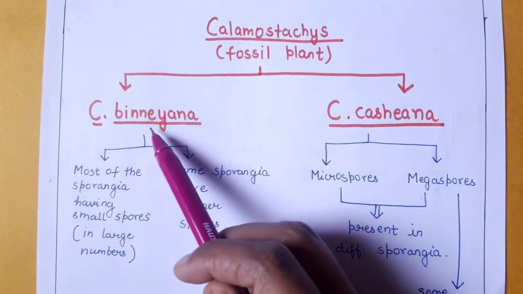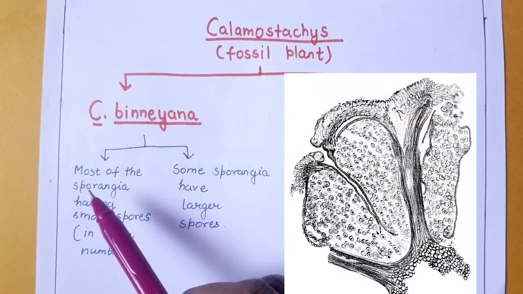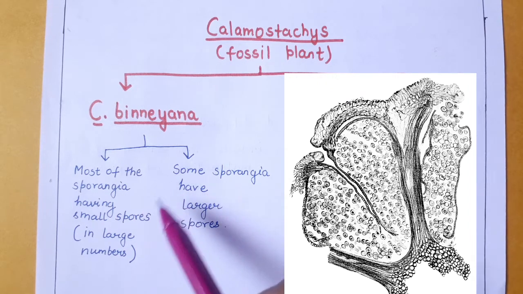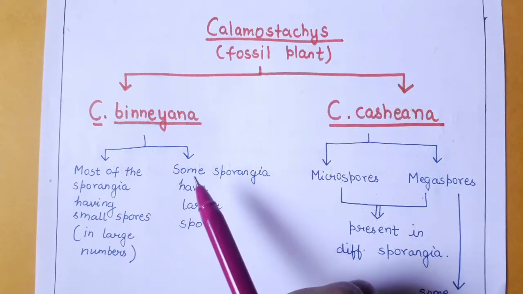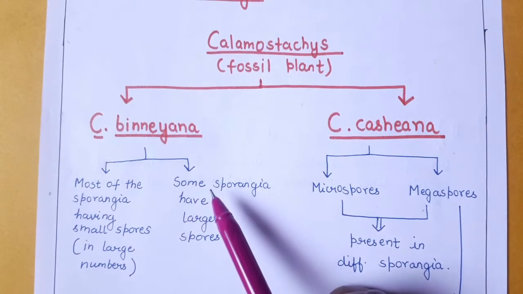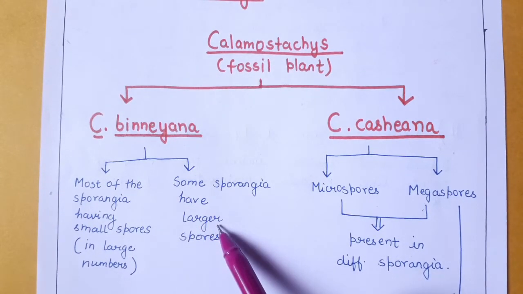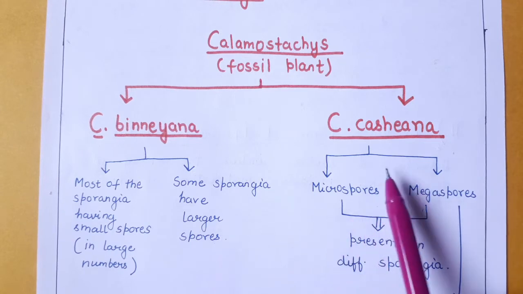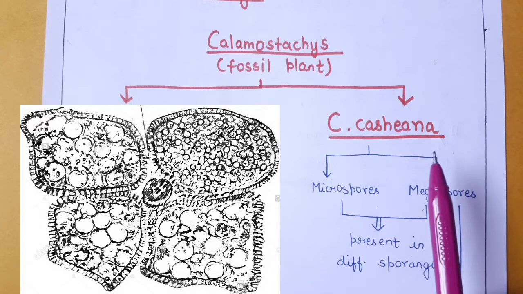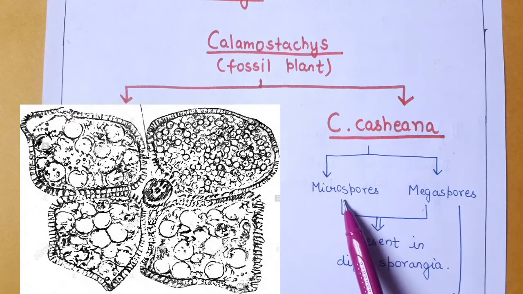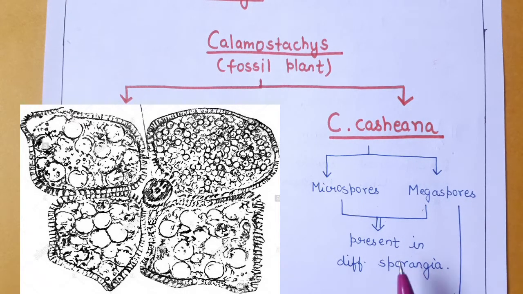In Calamostachys bainiana, most of the sporangia have small spores in large numbers, and only a few sporangia have larger spores. However, in the case of Calamostachys casheana, there is a finer division. It consists of microspores and megaspores which are present in different sporangia.